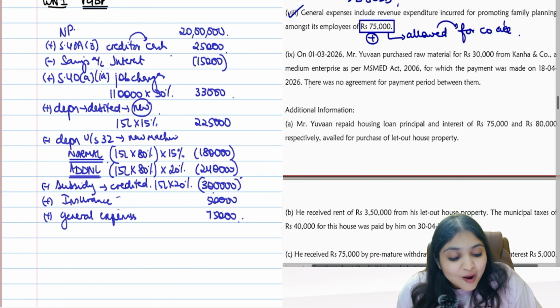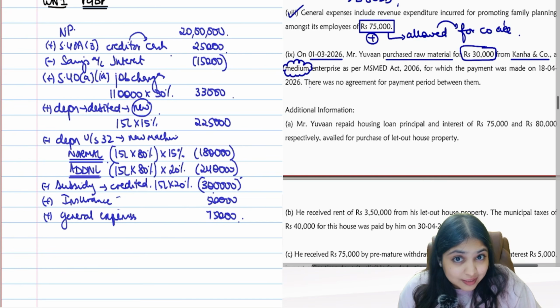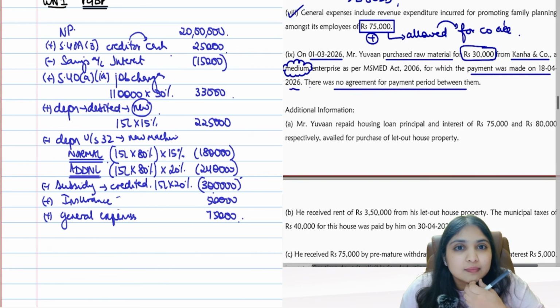Let us see. On 1st March 26, Mr. Yuvan purchased raw material for 30,000 rupees from Kanha and Company, a medium enterprise. Micro enterprise? No. Small enterprise? No. Medium enterprise, as per MSMED Act 2006, for which payment was made on 18th April 26. There was no agreement for payment period between them.